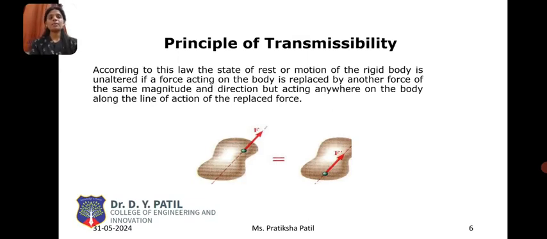Then the principle of transmissibility. According to this law, the state of rest or motion of a rigid body is unaltered if the force acting on the body is replaced by another force of the same magnitude and direction, but acting anywhere on the body along the line of action of the replaced force. That means, if a force acts at some point on the line of action of a body, or some other force acts on the same line of action at another point, then the effect of both is the same. That is called the principle of transmissibility.